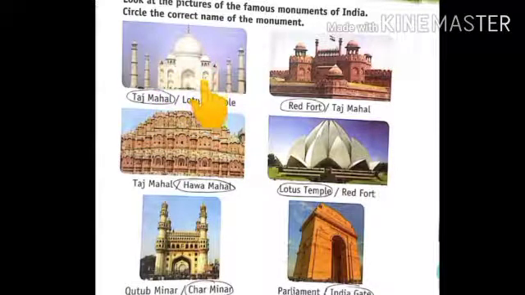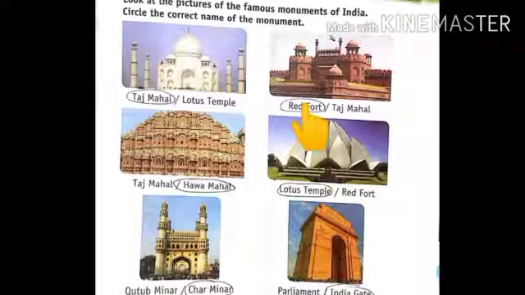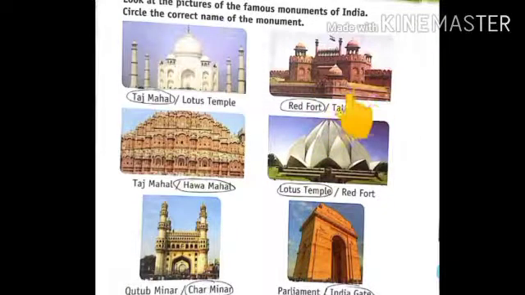It is located in Agra. Right. Next, which monument is this? Red Fort. Very good. It is located in, right, Delhi.